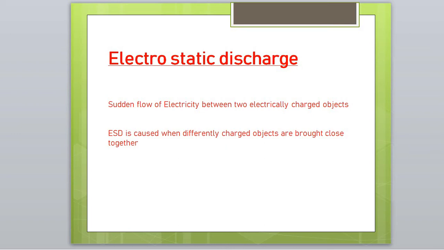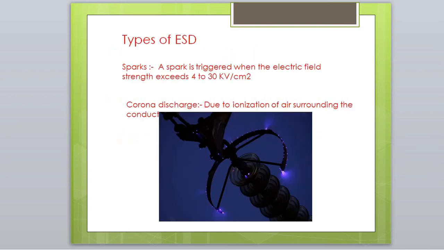Now, we will move on to the types of ESD. Actually, there are three types of electrostatic discharges. First one is spark, second one is corona discharge, and the third one is brush discharge.